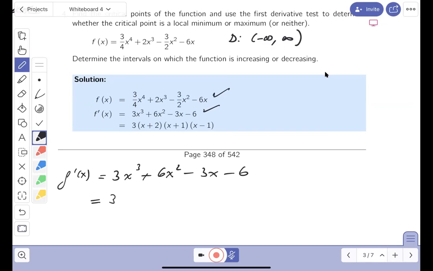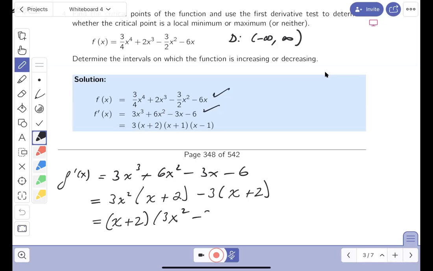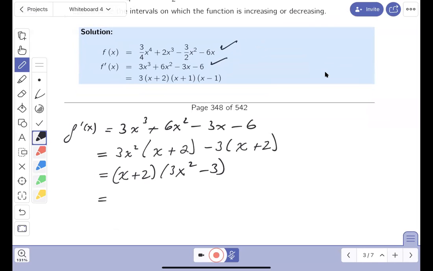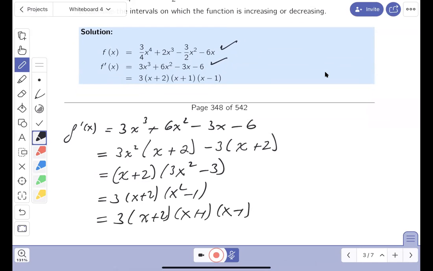I'd say 3x squared. That would give me x plus 2 minus 3x plus 2. Gee, I've got to factor out x plus 2, right? X plus 2. And I'd be left with 3x squared minus 3. I'm seeing a 3 now. Let's pull that out. By the way, I saw the 3 in the beginning too. So 3 times x plus 2, x squared minus 1. Wow, this is going on. X plus 2, x plus 1, x minus 1. Let me just go through that. I see that over there.